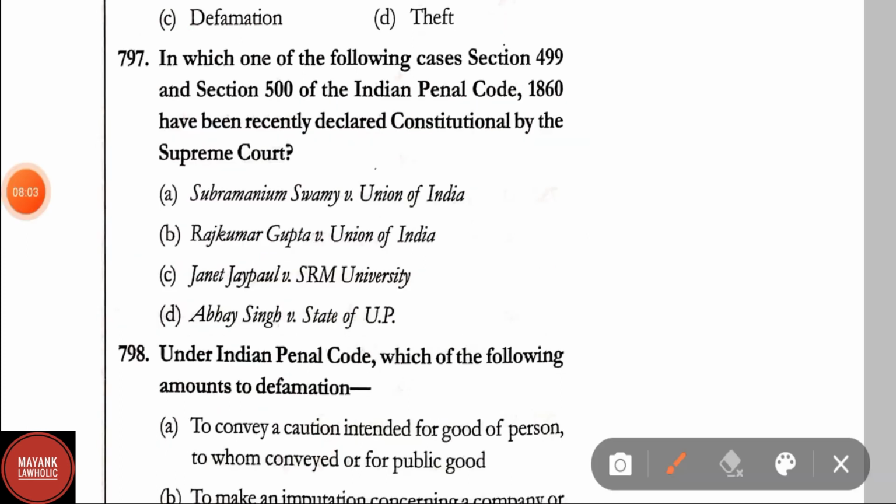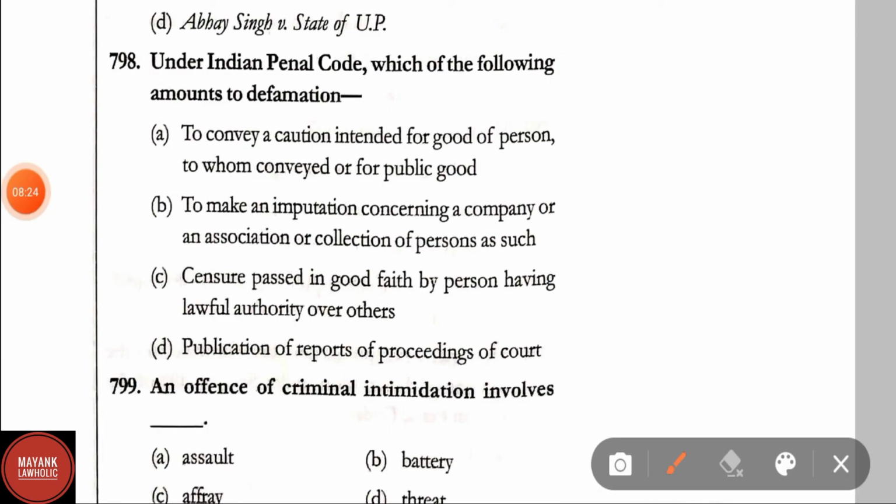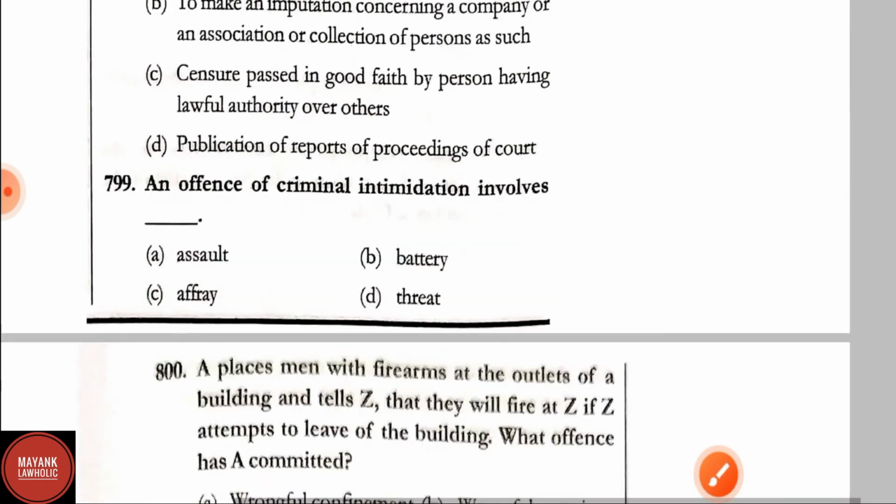Question number 797. In which one of the following cases have section 499 and section 500 of IPC recently been declared constitutional by the Supreme Court? Option A, Subramanian Swamy versus Union of India is the right answer. Question number 798. Under IPC, which of the following amounts to defamation? To convey a caution intended for good of the person to whom conveyed, for public good. To make an imputation concerning a company or an association or collection of persons as such. Censure passed in good faith by a person having lawful authority over others. Publication of reports of proceedings of court. Here the correct answer is option B, that is to make an imputation concerning a company or association or collection of persons as such.